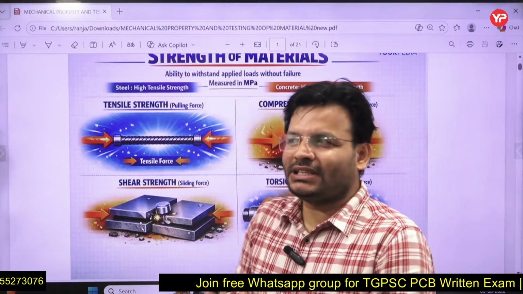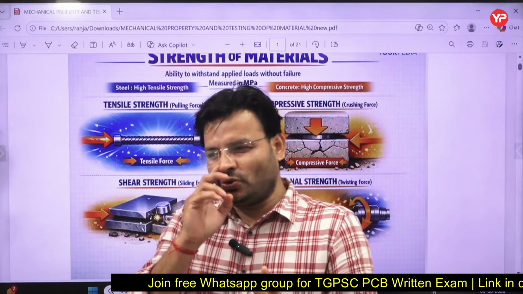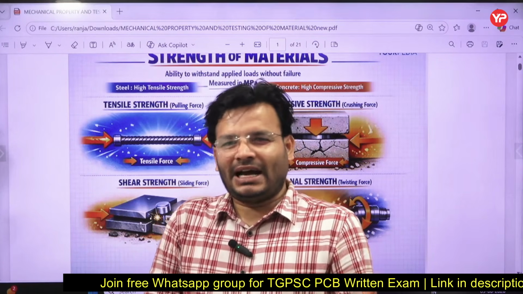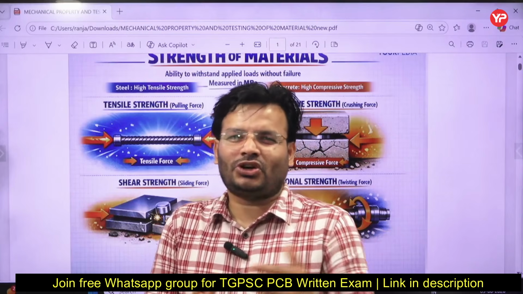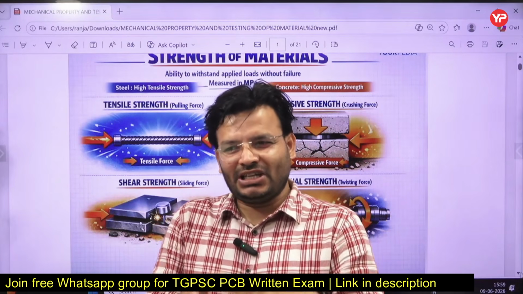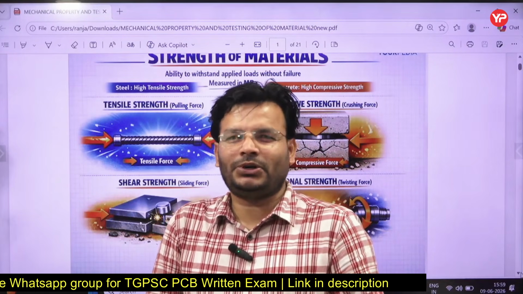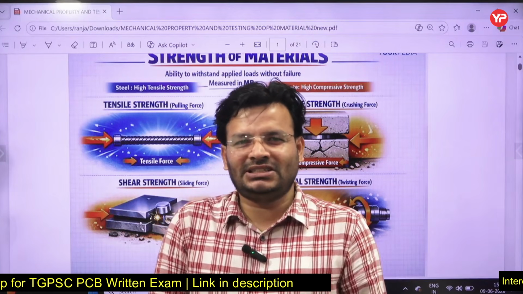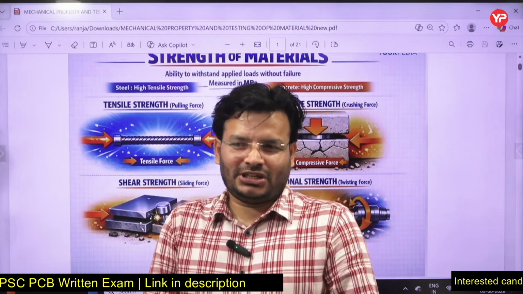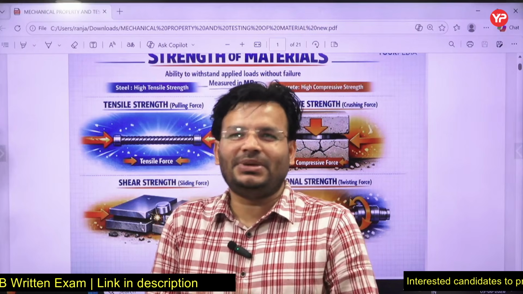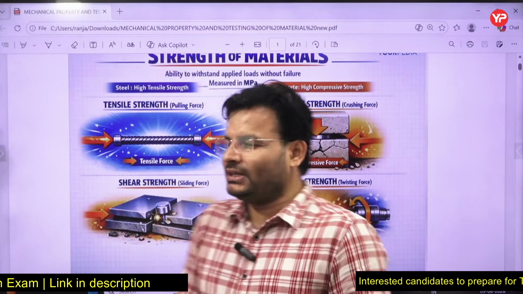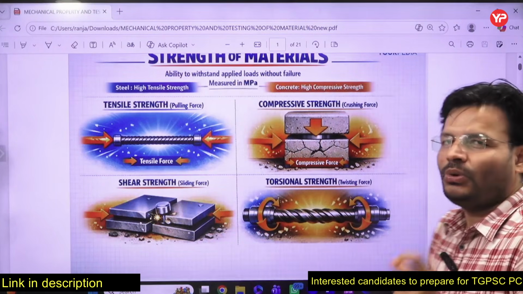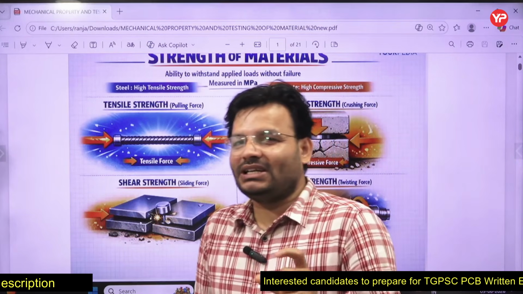If you talk about Telangana and Andhra Pradesh, there are basically two papers, and paper 2 is common. This is totally common, either Andhra Pradesh or Telangana. The syllabus is totally the same for paper 2, and in paper 2 one topic is material science, or you can say engineering material. Everything is the same, especially in paper 2, and one subject there is material science.